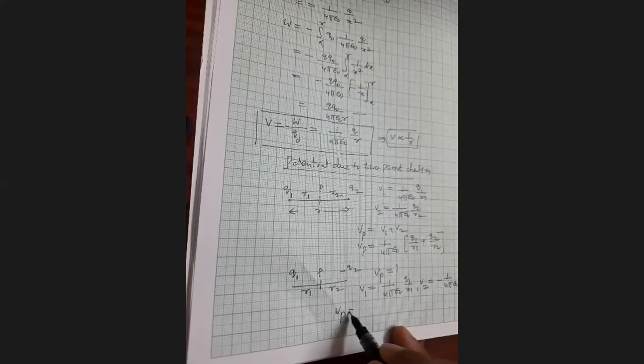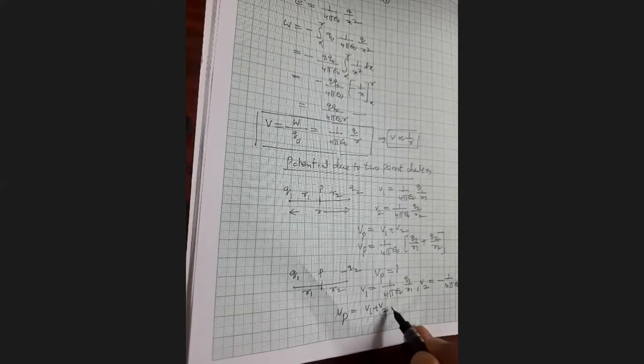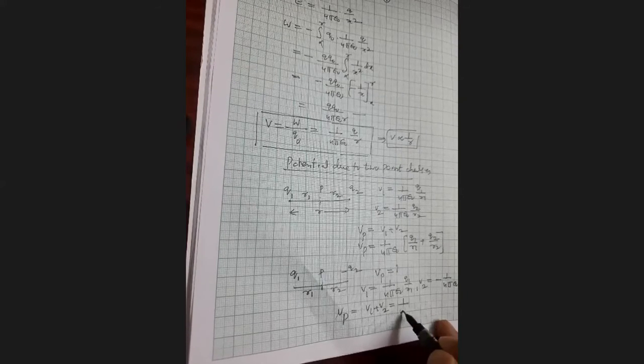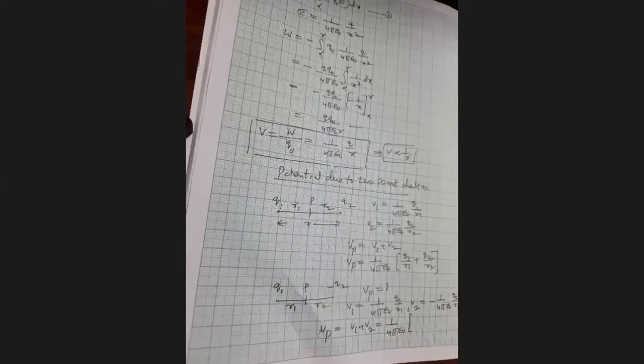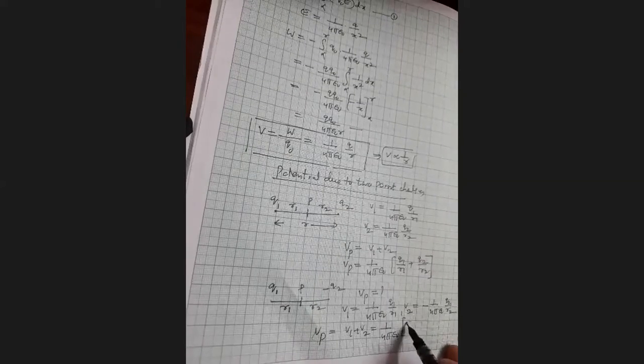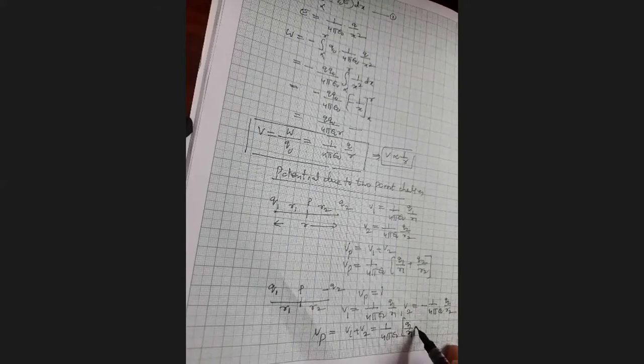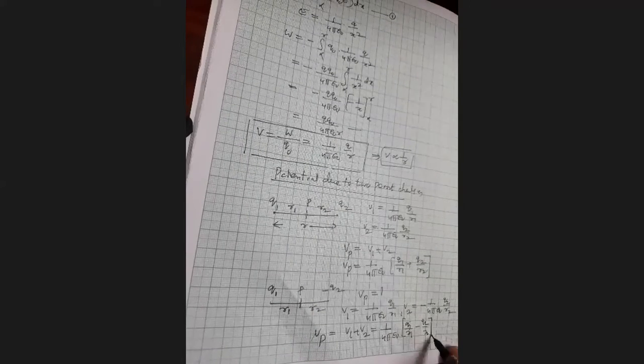Potential due to charge Q2: minus 1 by 4 pi epsilon naught Q2 by R2. The net potential at that point equals V1 plus V2, equals 1 by 4 pi epsilon naught, Q1 by R1 minus Q2 by R2.